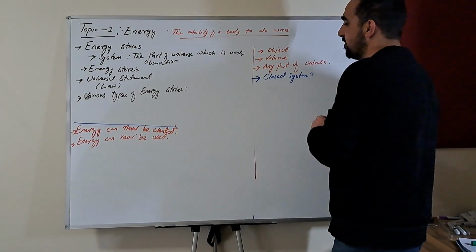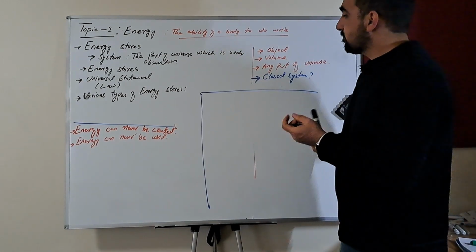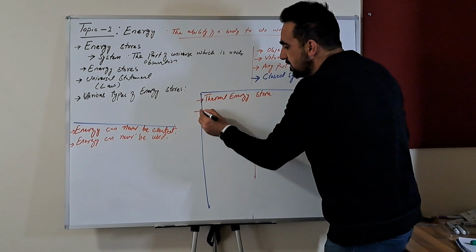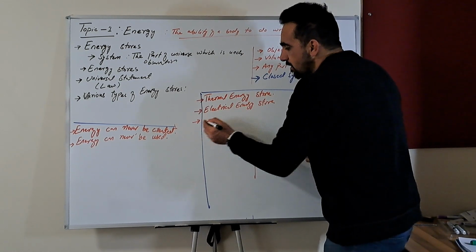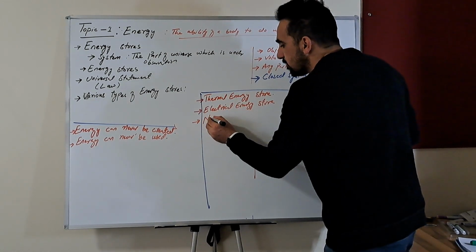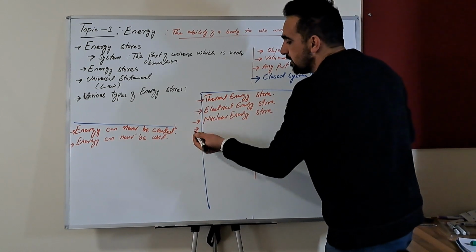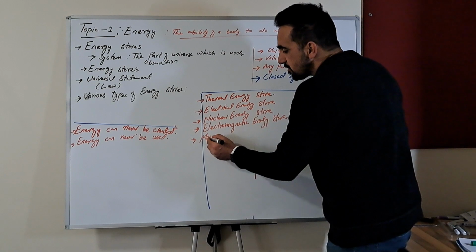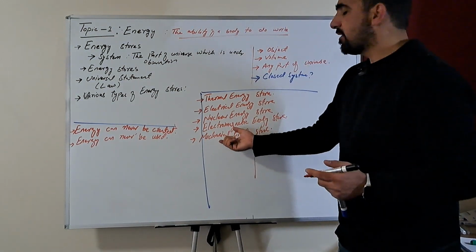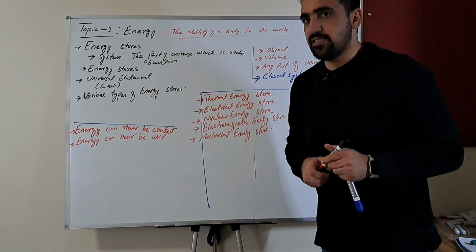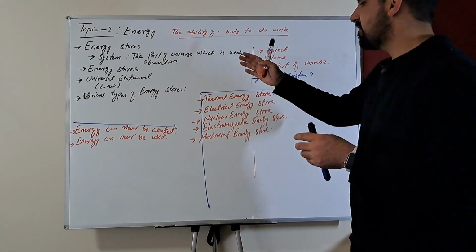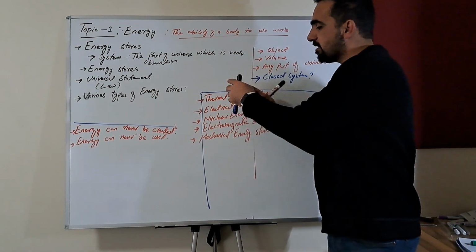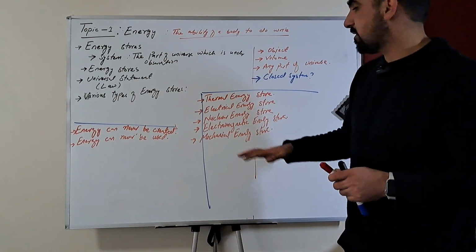Let me write them down for you. There is the thermal energy store, electrical energy store, nuclear energy store, electromagnetic, and mechanical energy store. Mostly in physics, you will be dealing with the mechanical energy store and thermal energy store, but it does not mean that the other types of energy store won't come into discussion.